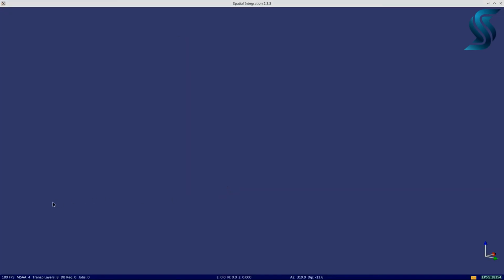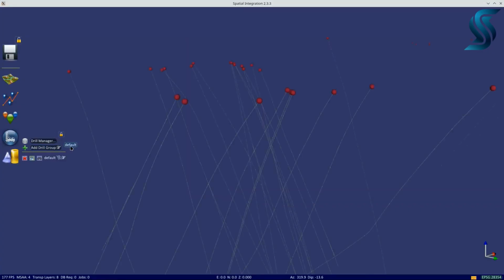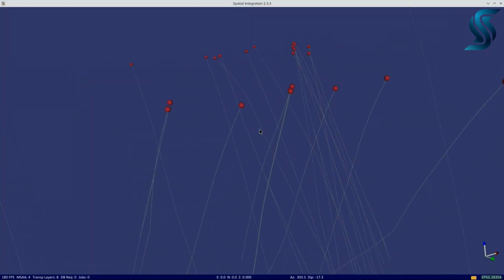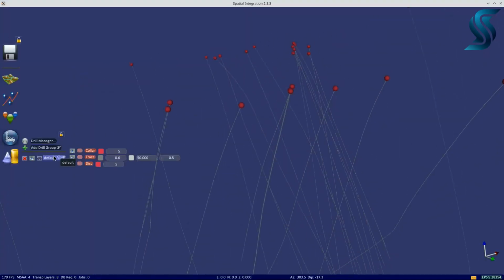The drill holes will not appear in the scene until you add them, so select Add Drill Group from the Drill flyout menu, then select the default drill group. Spatial Integration will automatically install visualizations for collars, drill traces, and discs. The disc visualization will need to be configured to make it useful. Drill hole display is the subject of another tutorial.